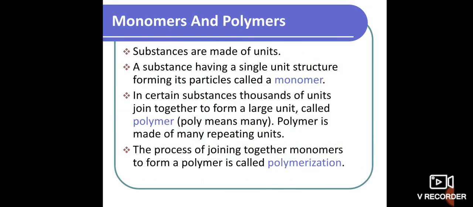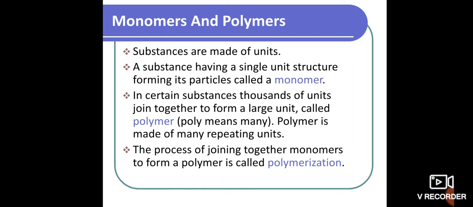That is monomers and polymers. What do you mean by monomer? And what do you mean by polymer? See here, monomers and polymers are substances made of units. A substance having a single unit structure forming its particle, that we call a monomer. Which means a monomer is something that has only one kind of unit.